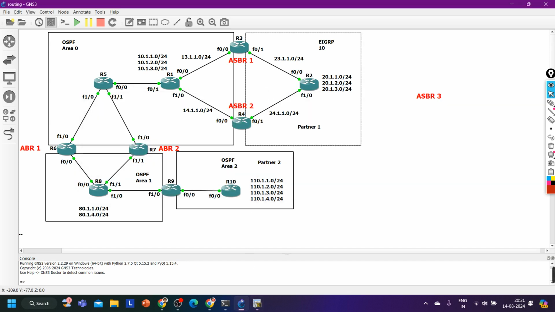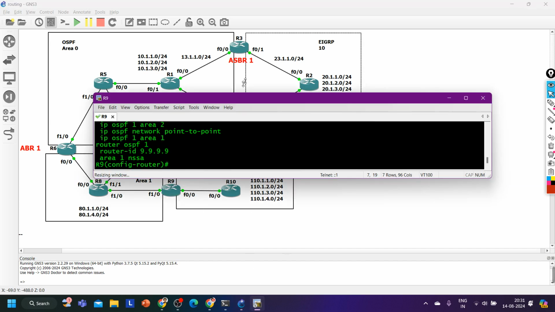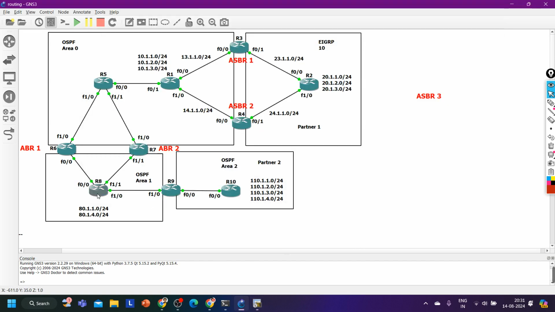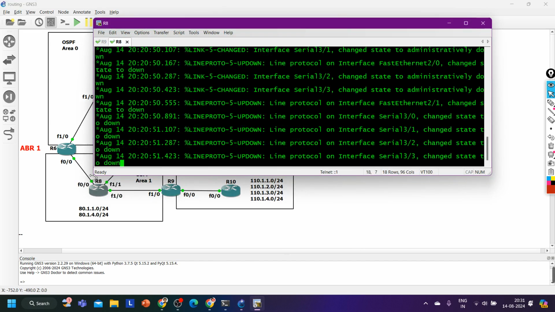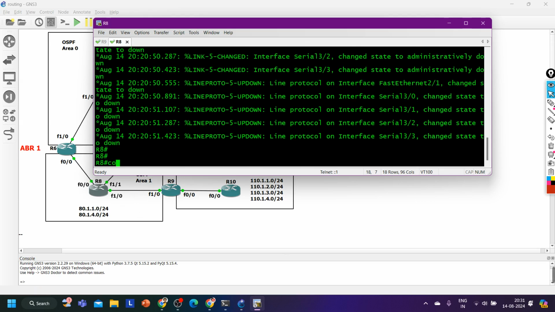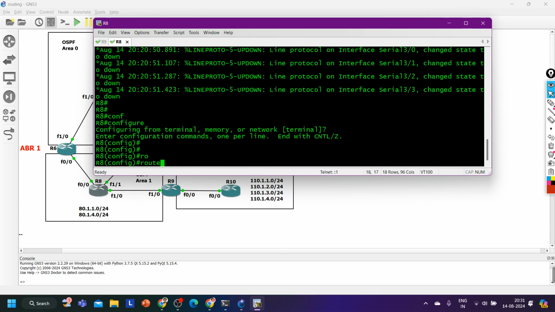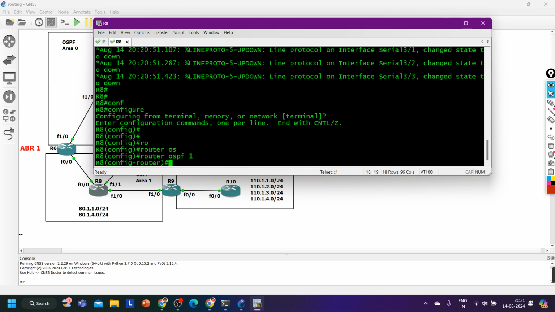And now everything looks fine here. Done. On router number 8 also, see this time in area 1 I am allowing all LSAs: LSA 3, LSA 5, LSA 4. So router ospf process 1, and do show run | section ospf.